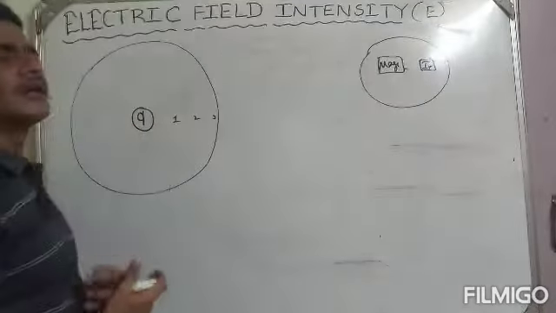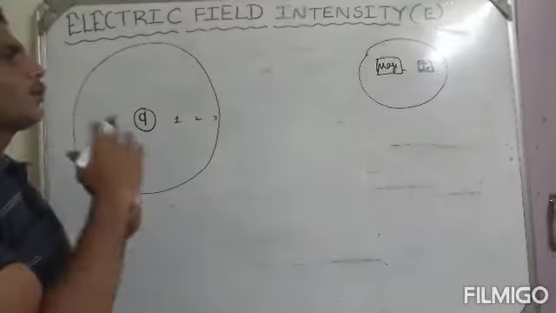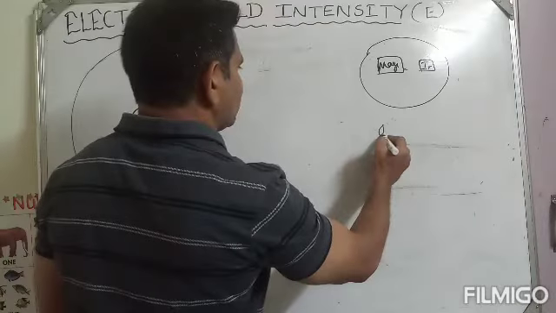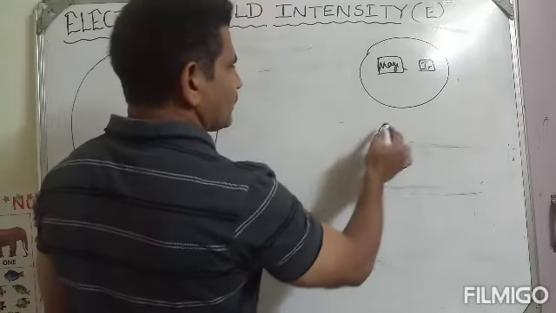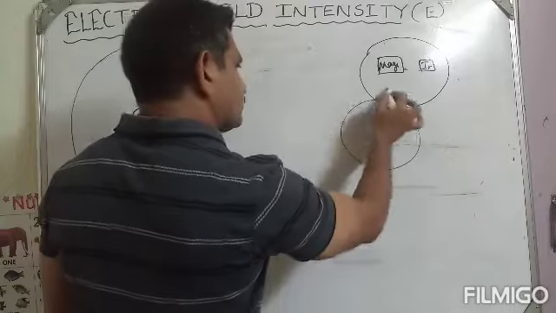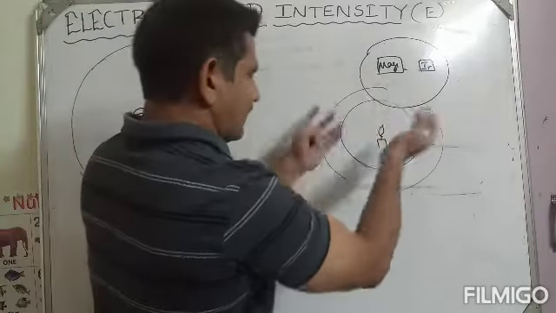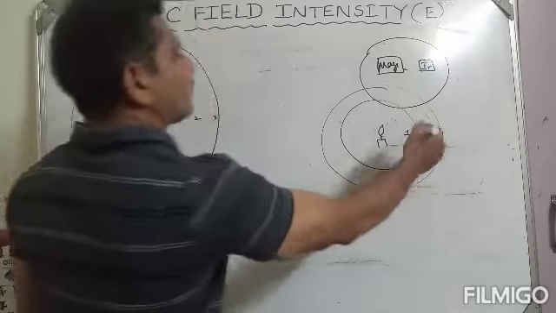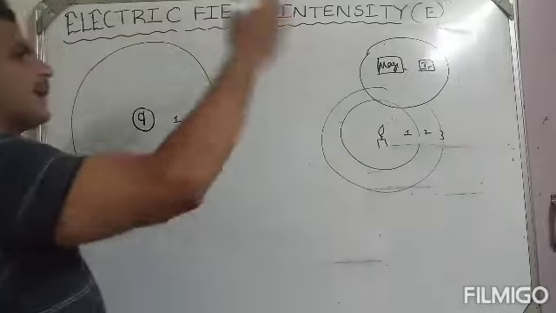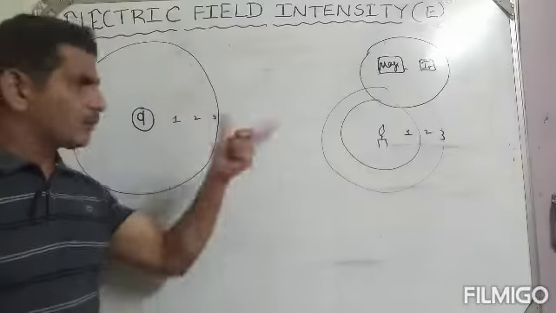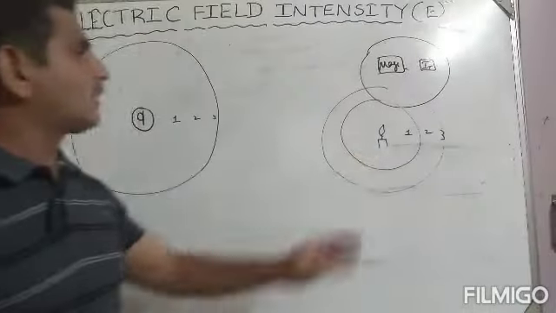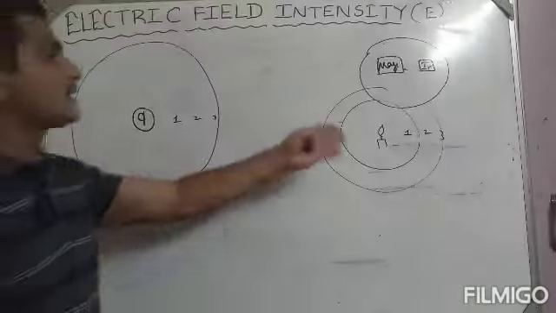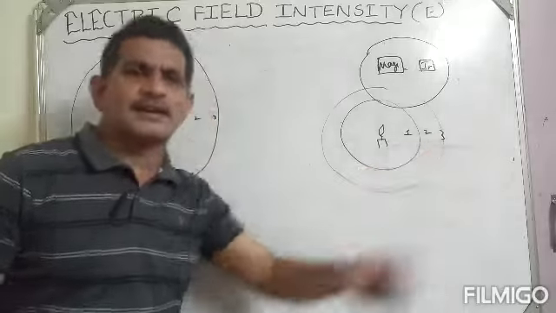Sir, I want more clarity. For understanding, you can take one example. Suppose it is a candle, and the light occupies the space around it. Suppose you are going away from the flame of the candle, from points 1, 2, 3. What will happen? The intensity of the light will fall down. Am I right? In the same manner, the electric field behaves, but the light is visible so you can easily understand.